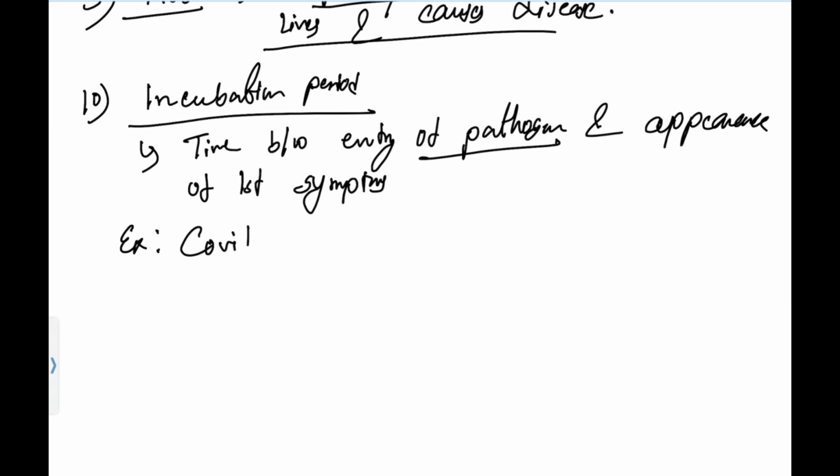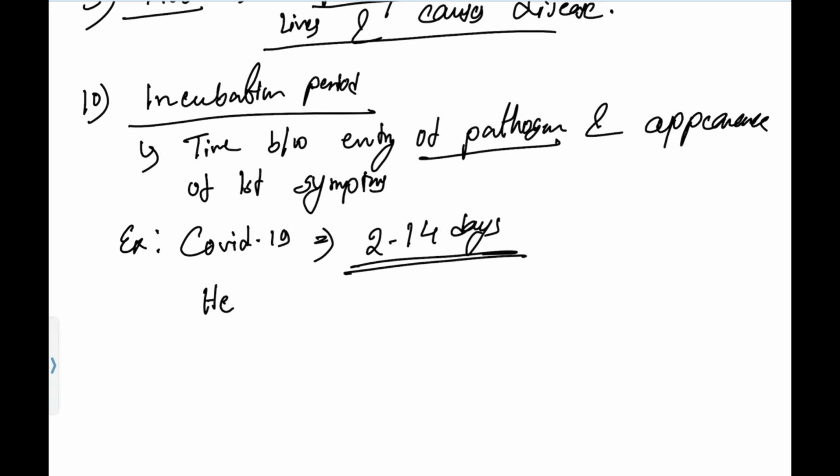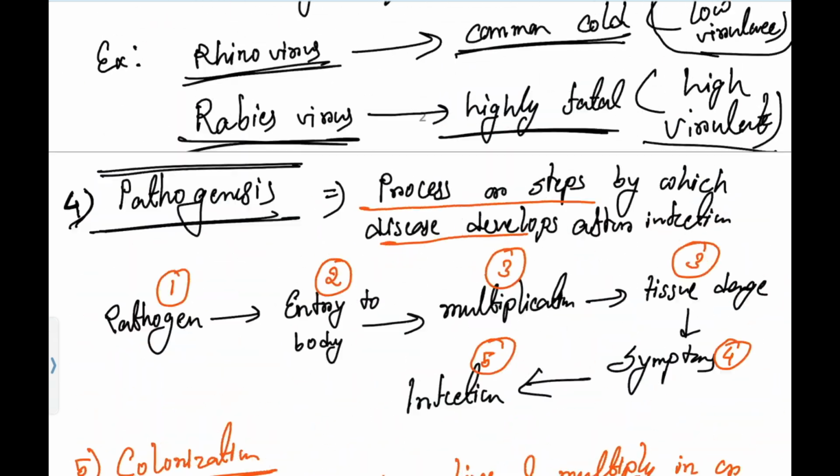Now for COVID-19, if the coronavirus enters a body, it takes at least 2 to 14 days to show its first signs and symptoms. That is COVID-19's incubation period. If I take the example of hepatitis B, its incubation period is 1 to 6 months. So it will take 1 to 6 months to show its signs and symptoms. So that's all about these terminologies related to infections.